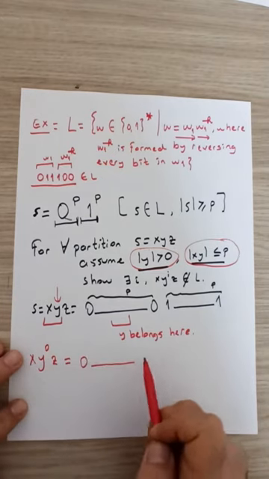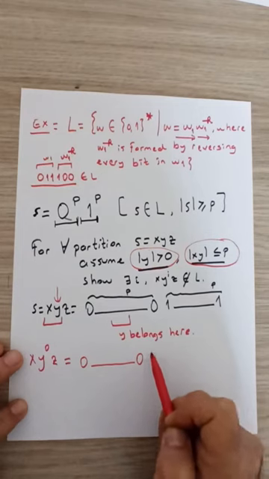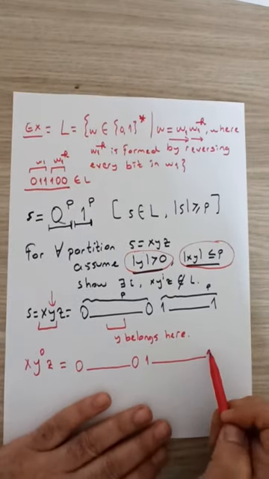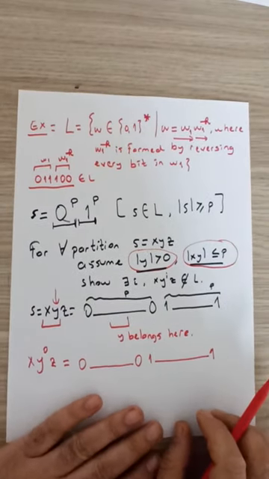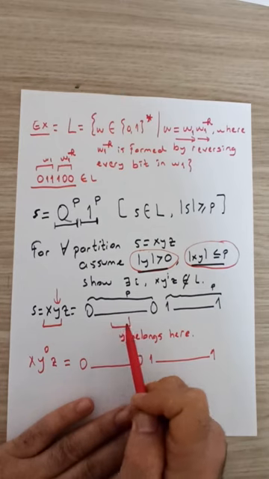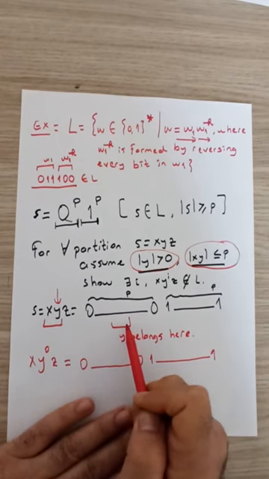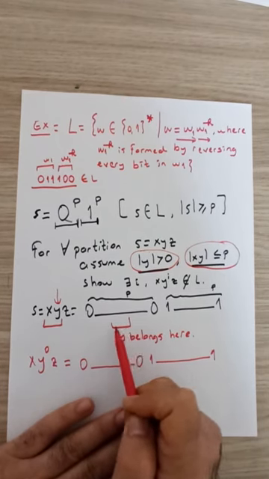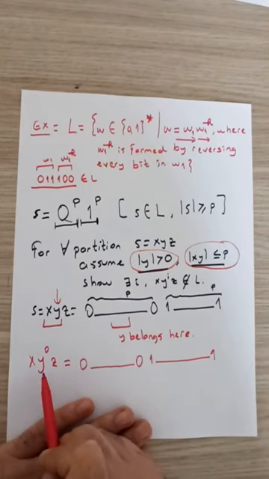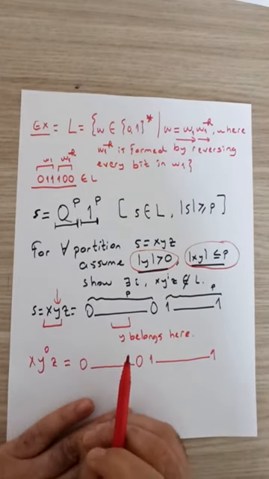It again contains a bunch of zeros followed by a bunch of ones. How many zeros should we have in this string? Since y in the original string belonged among the zeros and consisted of a positive number of zeros, in the new string we are removing y.